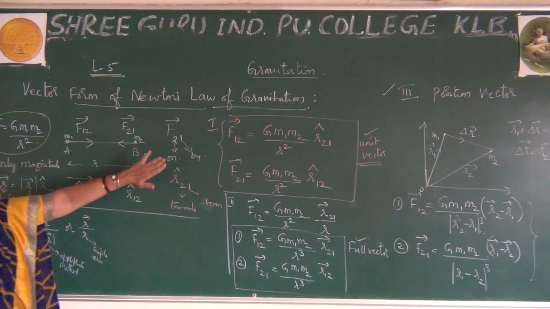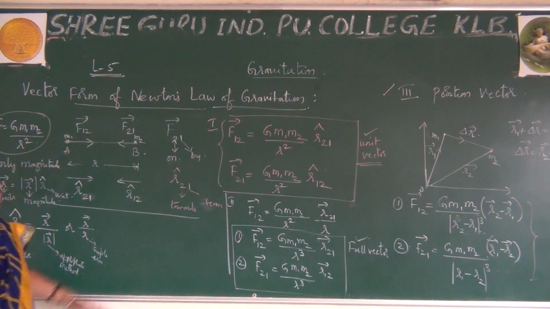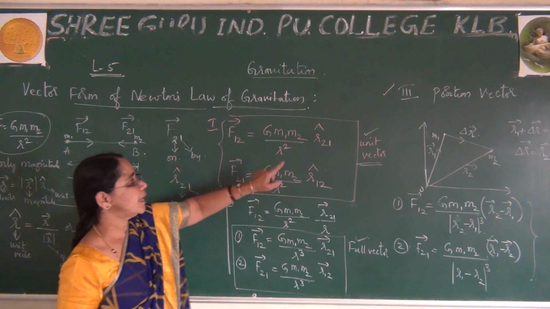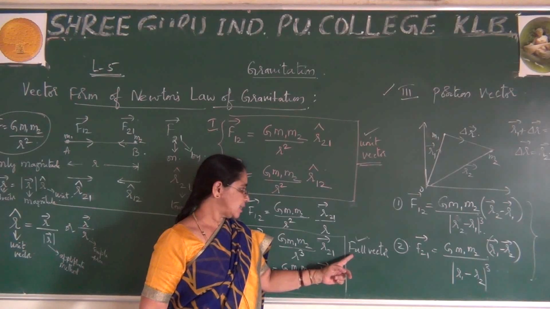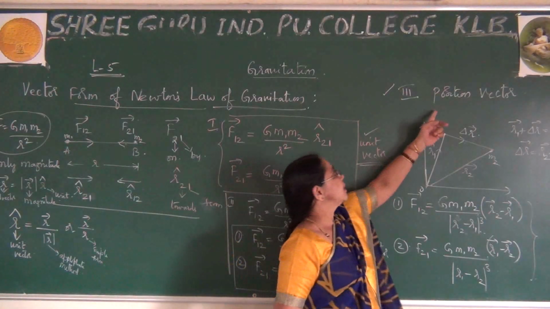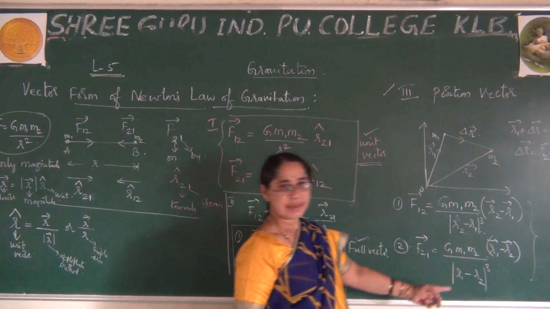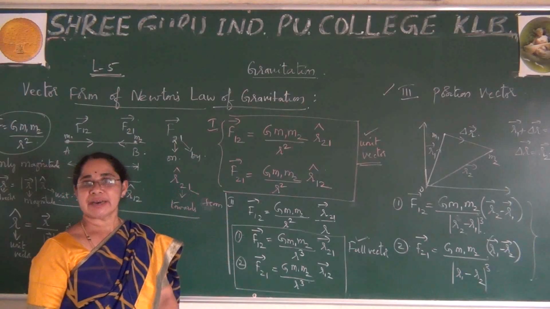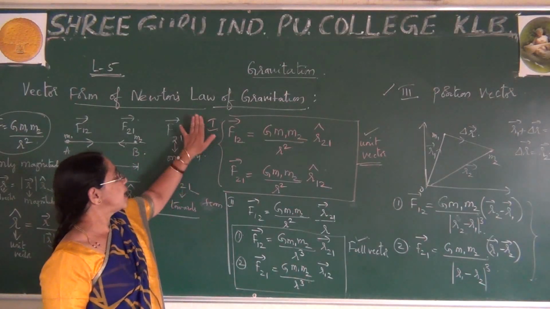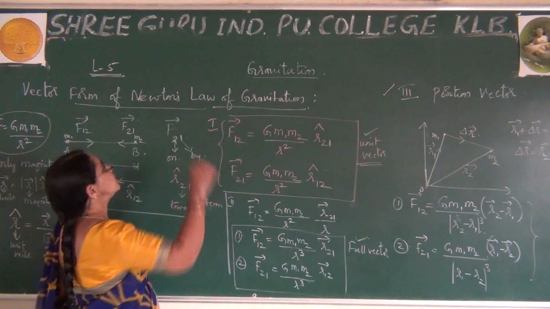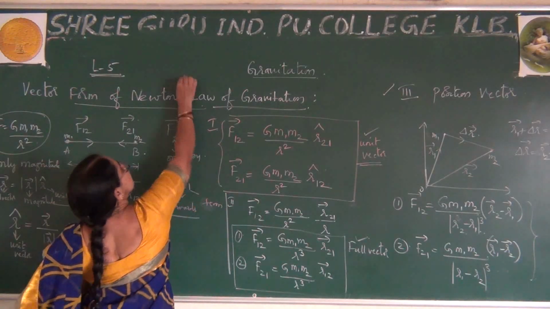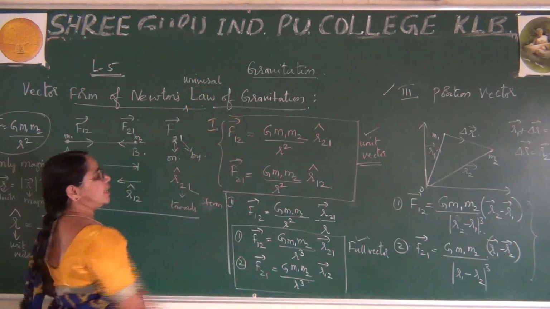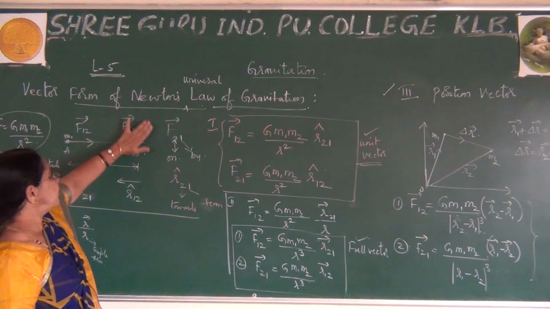Just remember this for objective type questions. You will never get the derivations, but during derivations, whenever you want to write with the unit vector, or express in terms of the full vector or position vector, you have to remember these notations. Okay, so today I have completed the vector form of Newton's universal law of gravitation.